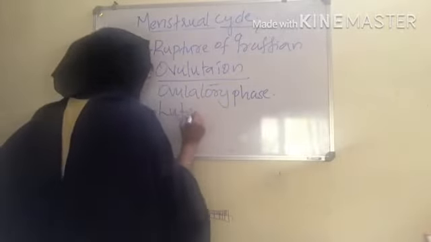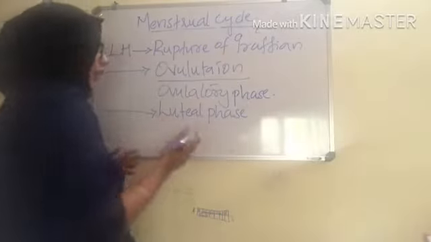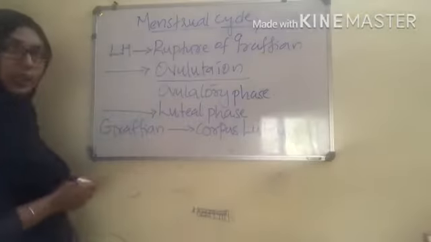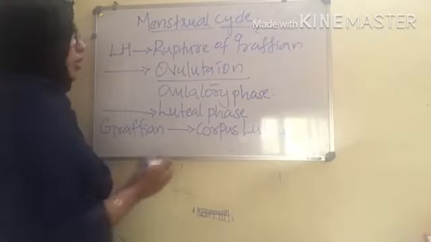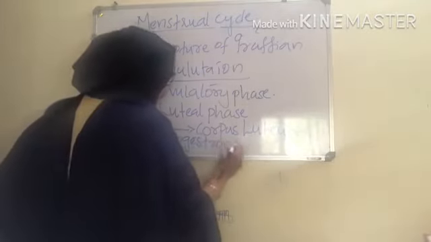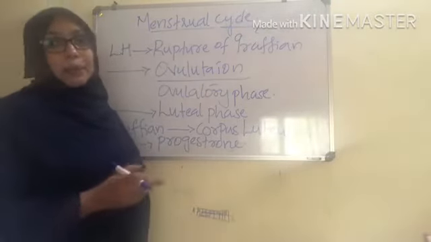Clear? The ovulatory phase is soon followed by the luteal phase. Now, what is the luteal phase? The Graafian follicle had ruptured. The remaining portion of the ruptured Graafian follicle transforms into another structure known as the corpus luteum. The corpus luteum is responsible for the secretion of the hormone progesterone. You have studied last year the main aim of progesterone. It is known as the pregnancy hormone, right?